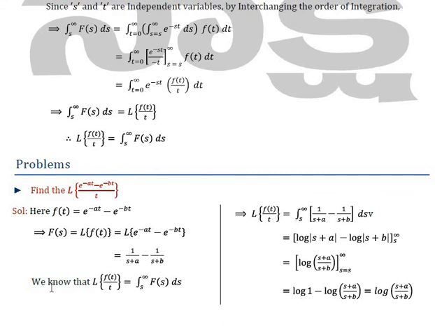Now the theorem tells us that L of f(t)/t equals the integral from s to infinity of F(s) ds. So L of f(t)/t equals the integral from s to infinity of F(s) ds, where F(s) is nothing but 1/(s+a) minus 1/(s+b). You just plug it in over here, ds. Integration of ds/(s+a) is log of (s+a), minus ds/(s+b) is log of (s+b). You put the upper limit and lower limit. If you simplify this, you will have log of (s+a)/(s+b). So the result of L of (e to the power minus at minus e to the power minus bt) by t is nothing but log of (s+a)/(s+b).